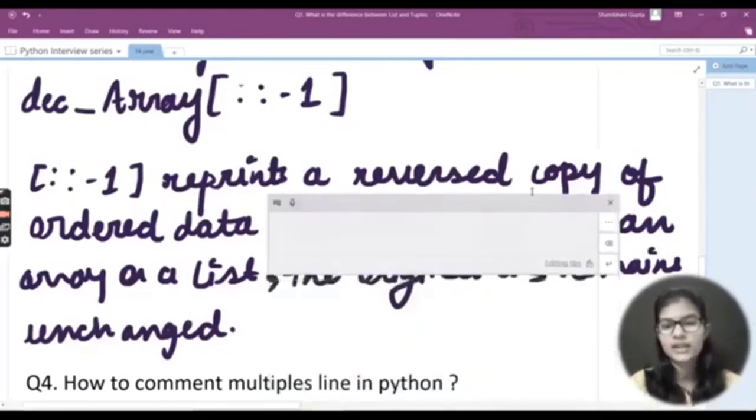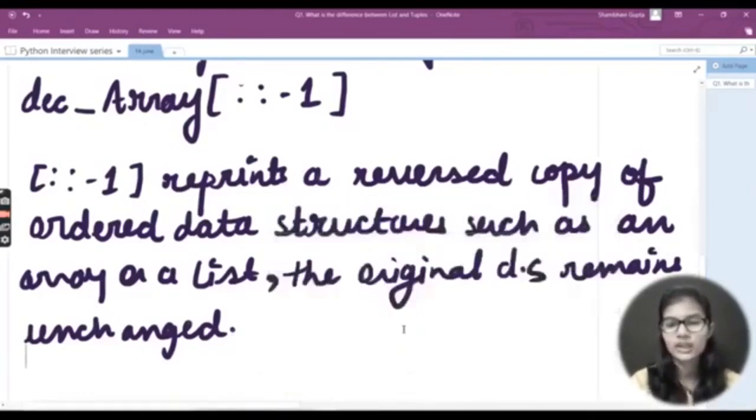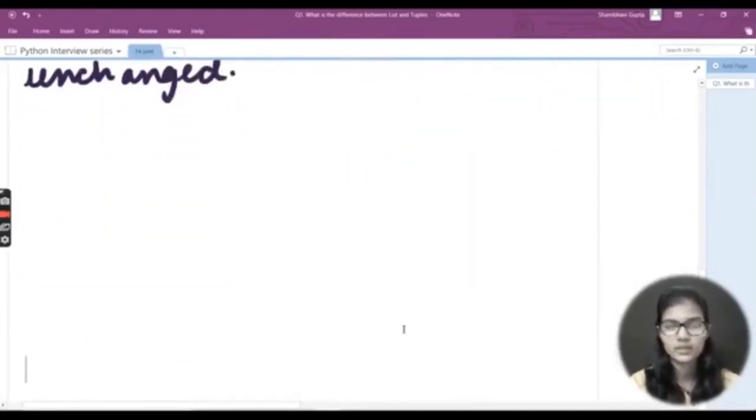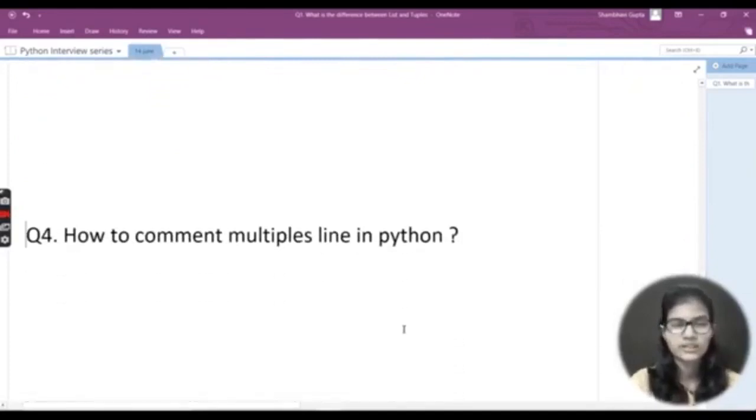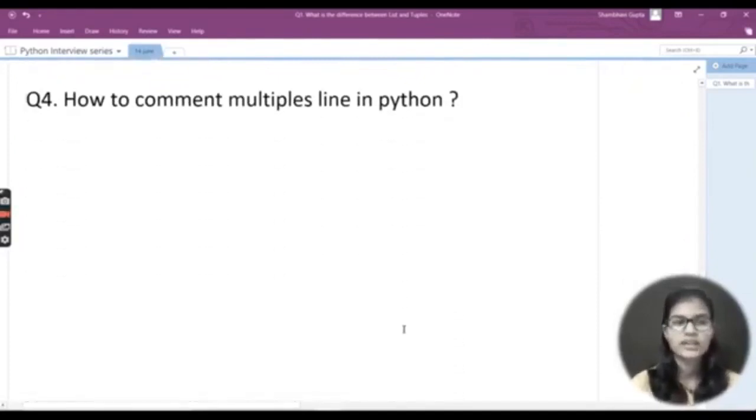Now let's move on to another question which we have here. Let me just write that out. Okay, I'm so sorry, let me just take it upside like this. So the fourth question goes like this: how do you comment multiple lines in Python?